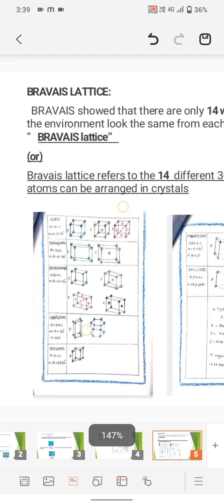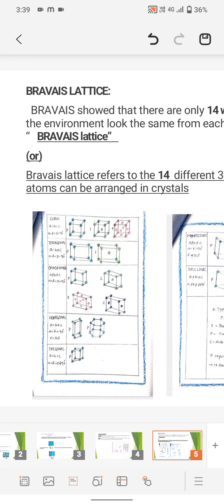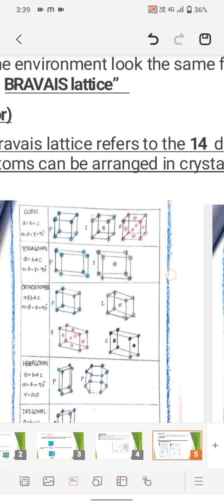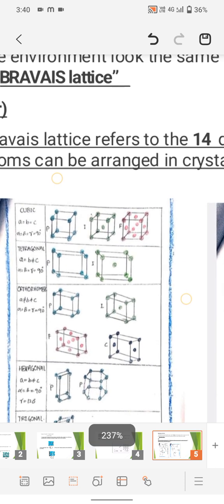Cubic. The first column is cubic. In cubic, the sides are equal, that means a equals b equals c. In cubic, the angles alpha equals beta equals gamma, that means alpha equals 90 degrees, beta equals 90 degrees, and gamma is also equal to 90 degrees.